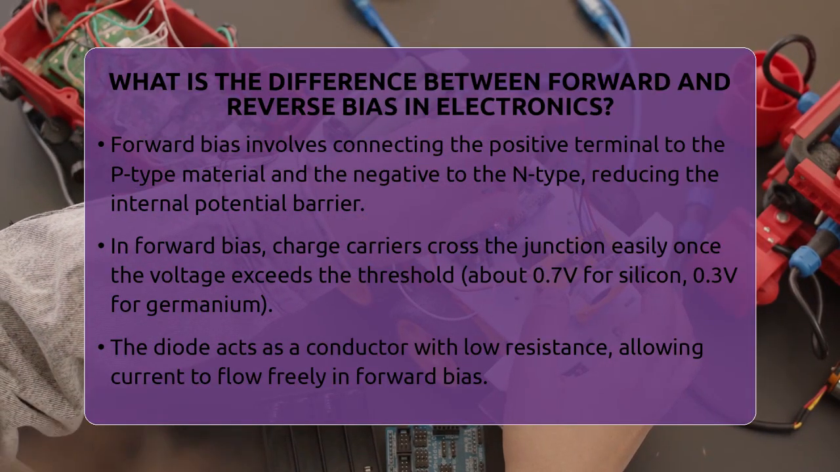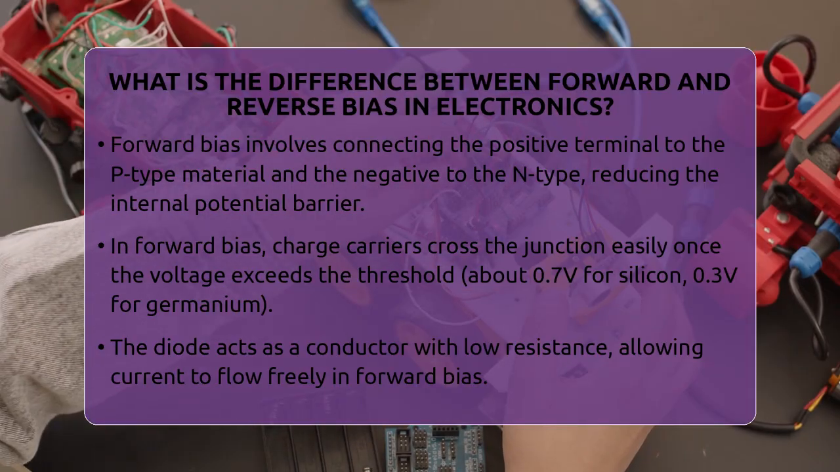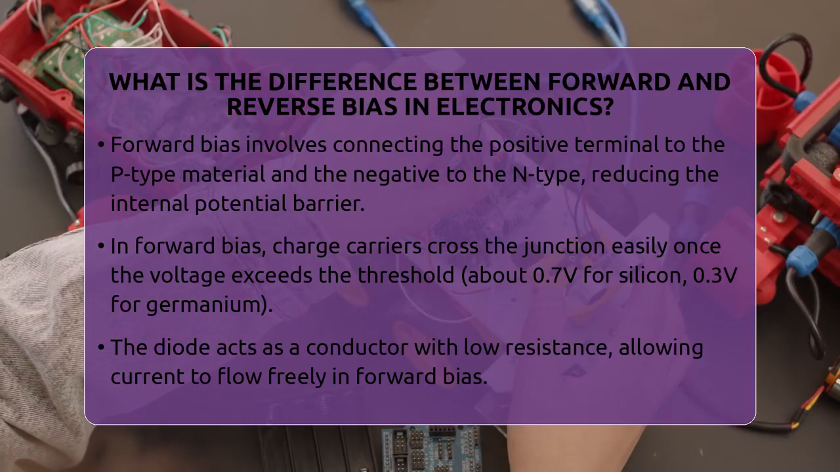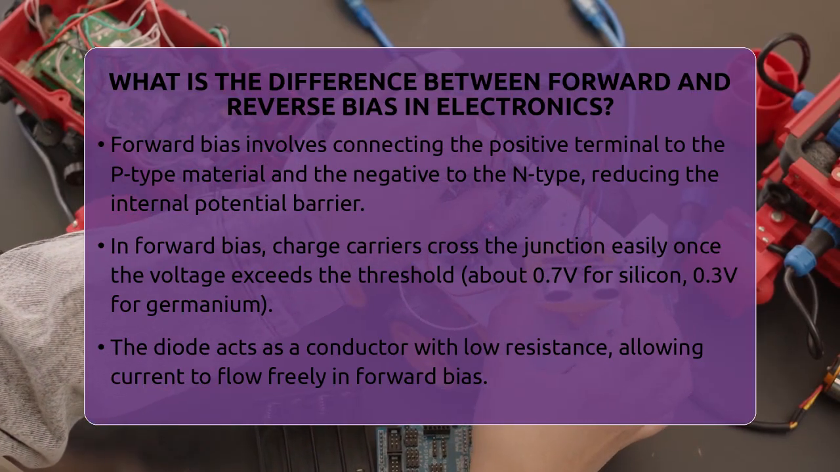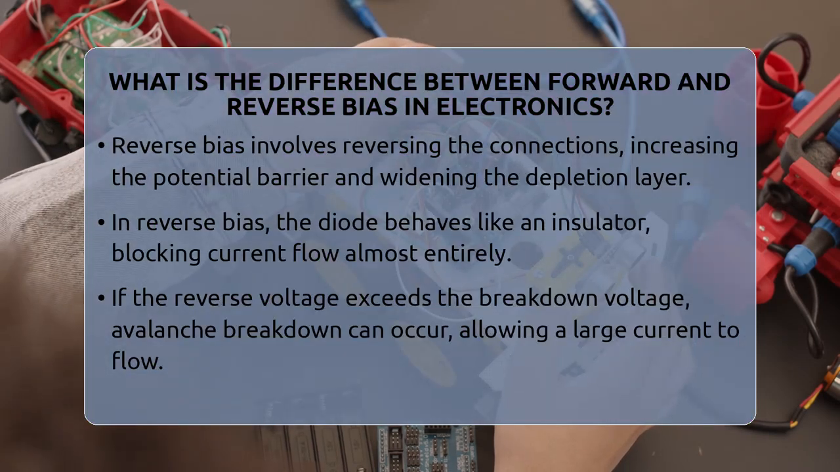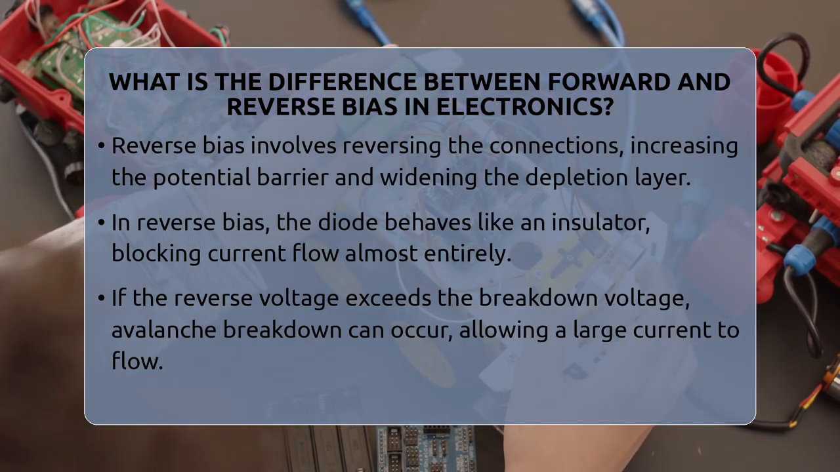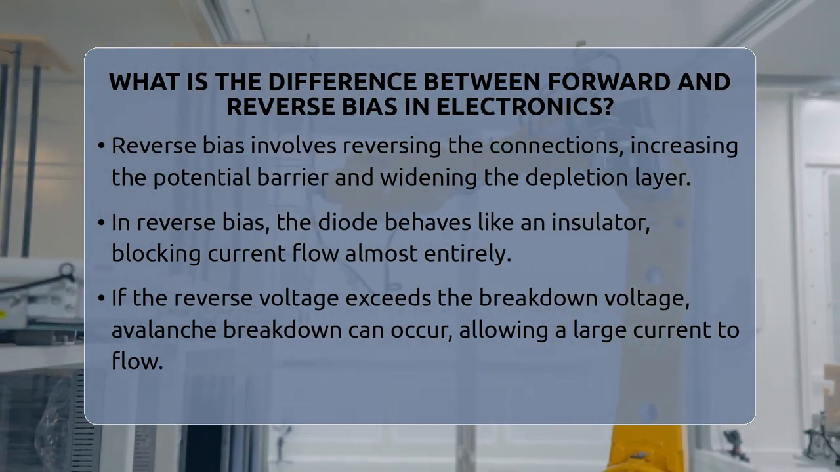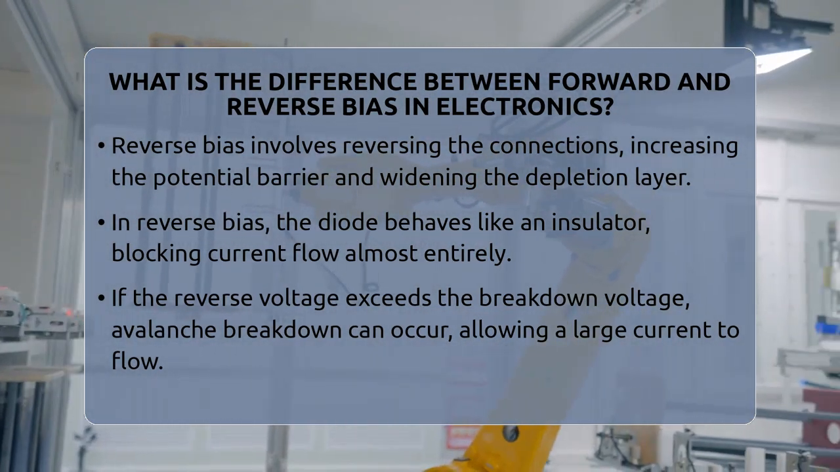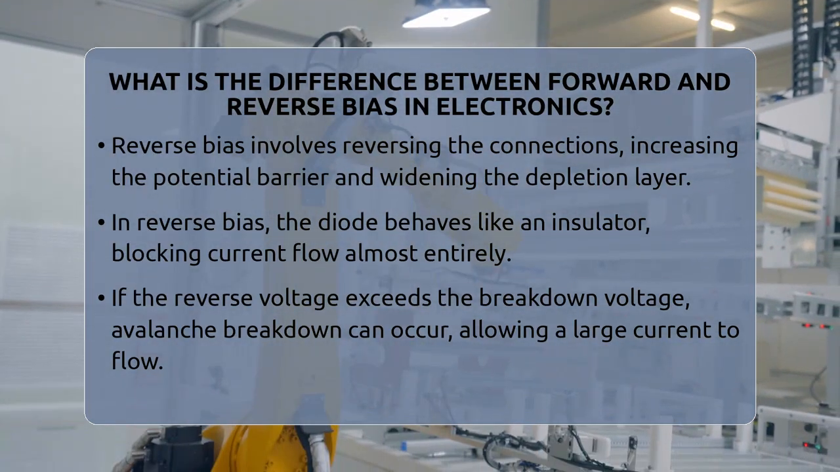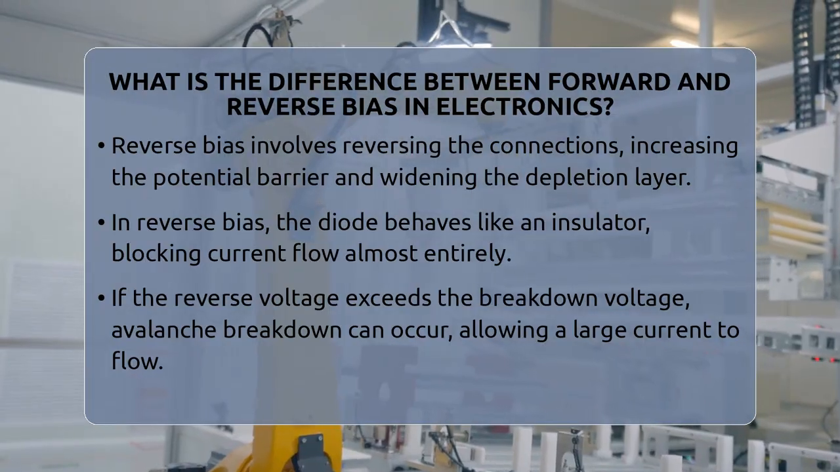This setup creates a voltage that opposes the internal potential barrier of the p-n junction. When this barrier is weakened enough, charge carriers like electrons and holes can cross the junction easily. As the voltage increases beyond a certain point, called the threshold voltage, current flows freely through the diode. For silicon diodes, this threshold is about 0.7 volts, and for germanium diodes, it's around 0.3 volts.